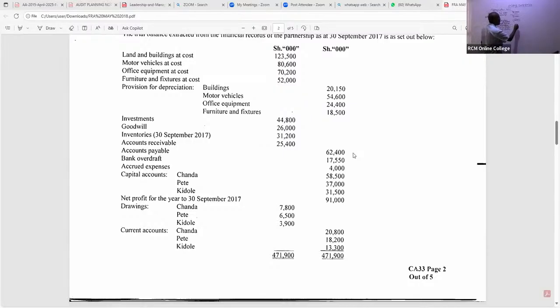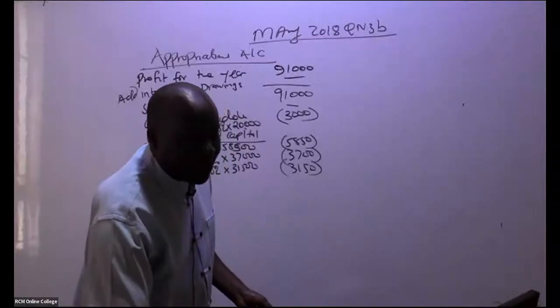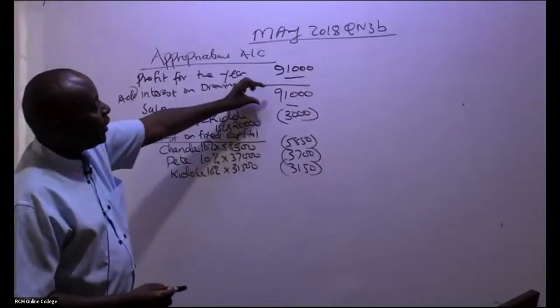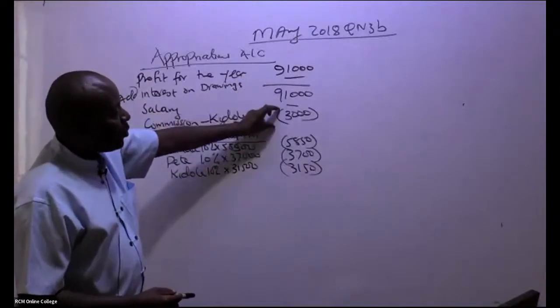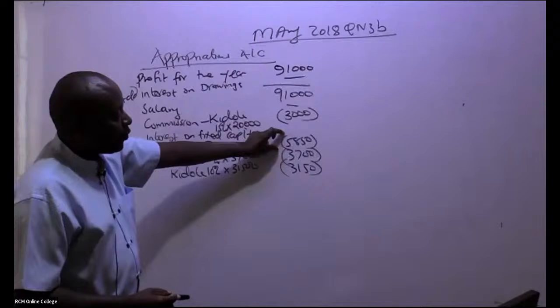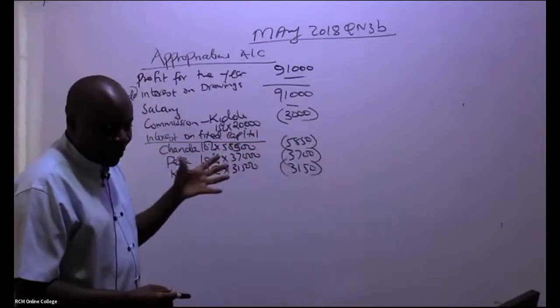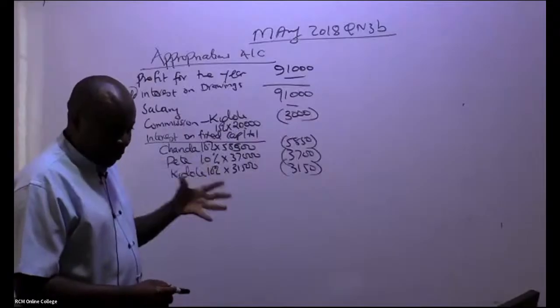We have 5,850 in brackets, 3,700 in brackets, and 3,150 in brackets. And now, ladies and gentlemen, the only thing left is for us to see whether we have a surplus. You take this 91,000, you subtract 3,000, you subtract 5,850, you subtract 3,700, you subtract 3,150. Who can give me this surplus or loss?